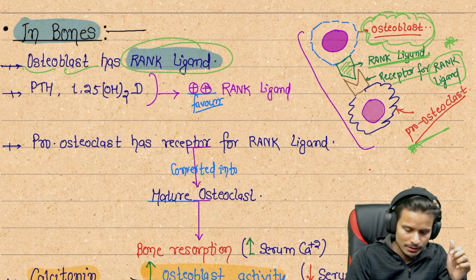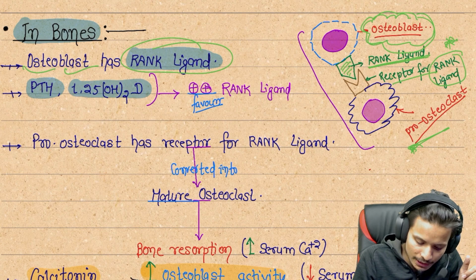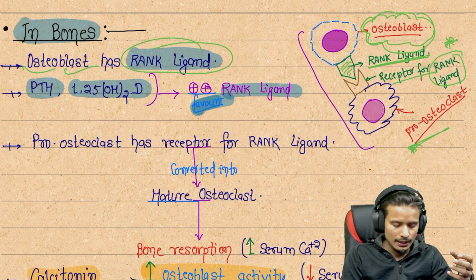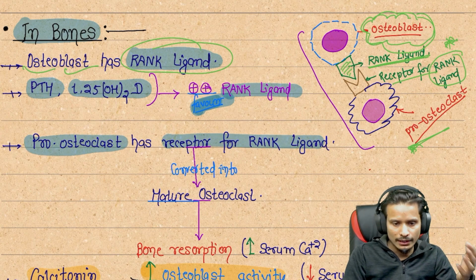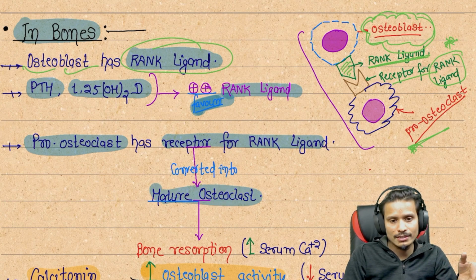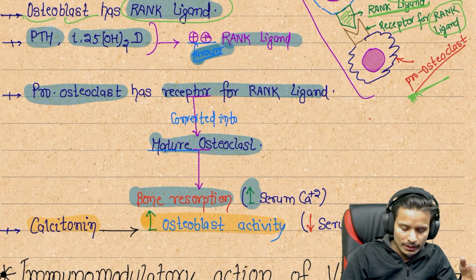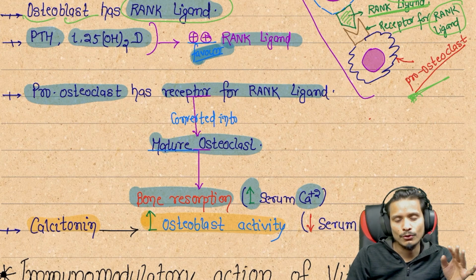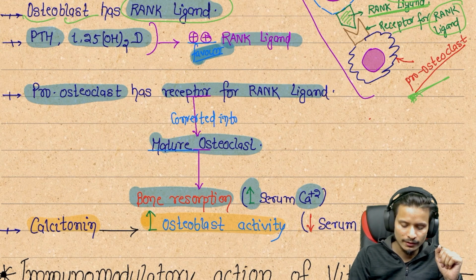Now you can see that parathyroid hormone and vitamin D favor the RANK ligand binding. The pro-osteoclast cells, having the receptor for the ligand, convert into mature osteoclast cells later on, and they perform the action of bone resorption, and they increase the serum calcium level in the blood. And what calcitonin is doing is decreasing the calcium in the body.